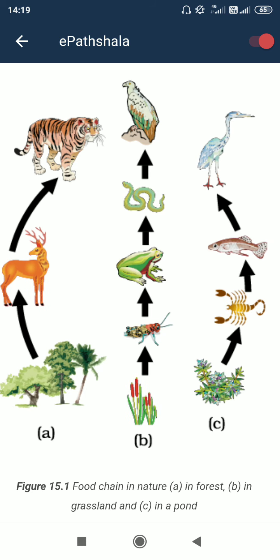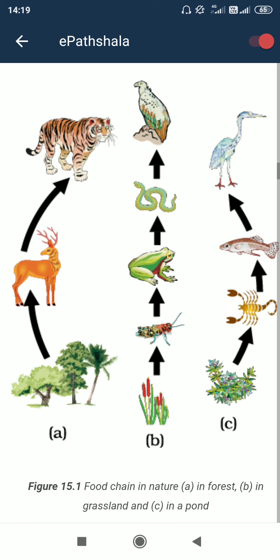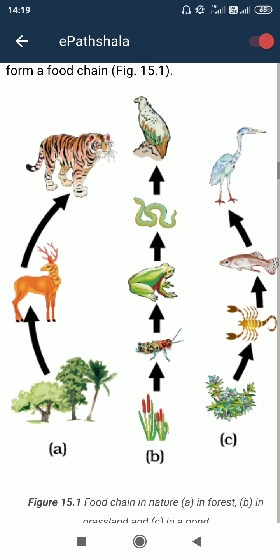In C also, some form of algae is eaten by worm, then fish, then some other bird. So likewise it is going upwards, and this is the food chain. We can place a straight line like structure to show the dependence of one organism on another for food purposes.